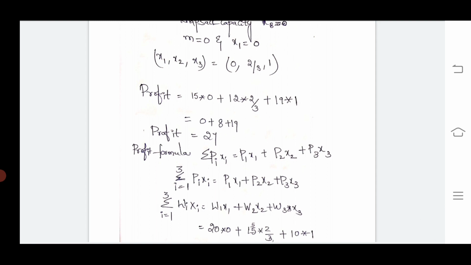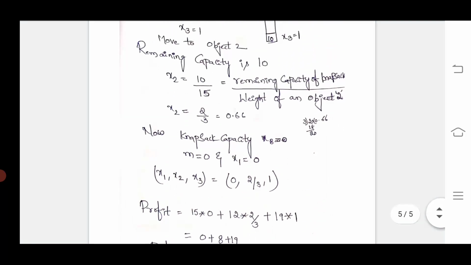M in the sense bag capacity, 20. You get the weight. Okay, 5 twos are 10 plus 10, how much? 20. 20 is less than or equal to M, M in the sense bag capacity 20. Okay, 20 is less than or equal to 20. Yes, the problem is solved. This is the problematic representation of the knapsack problem by using the greedy method.